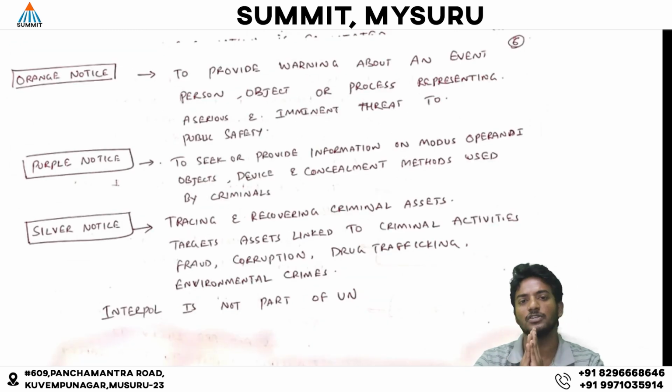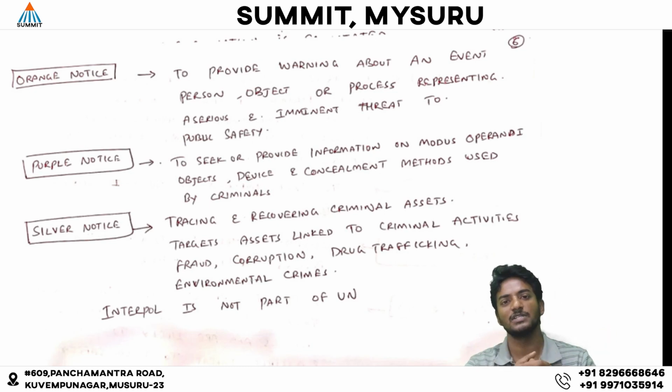Next is the orange notices. Orange notices provide a warning or intelligence sharing about an event. Let's take an example: if terrorist activities are targeting an event like Republic Day or any religious event, Interpol will provide prior intelligence sharing to the country, so that they can take precautionary measures towards that event.